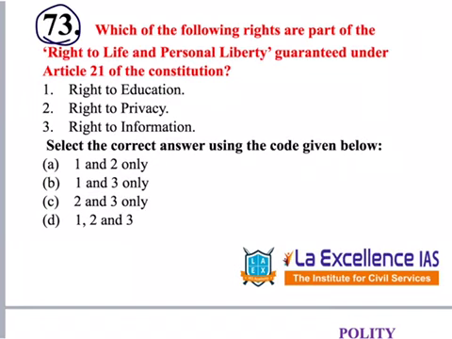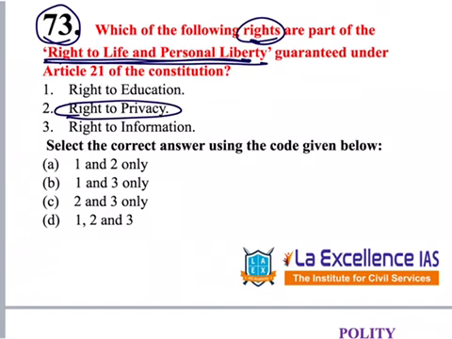Next question given under polity is question number 73. This question is regarding right to life and personal liberty. Which of the following rights are conferred under right to life and liberty? There are a long list of rights given under right to life and liberty. We should know them. And let's see what are the options given over here. Right to privacy. This recently in the Puttaswamy case, Supreme Court said right to privacy is part of right to life and liberty. So 2 is correct. Wherever 2 is not there, let's remove them. This is not there, removed.